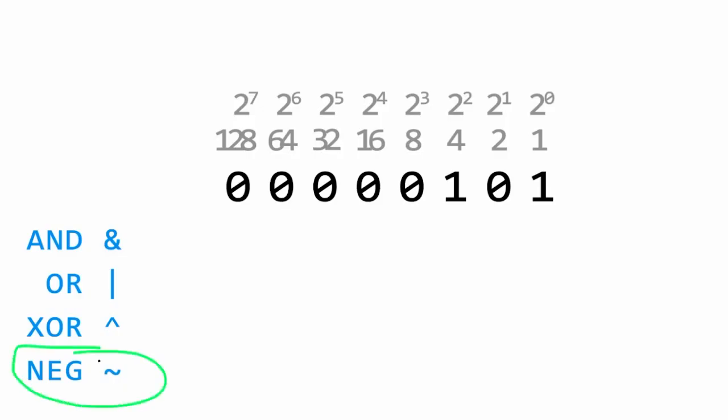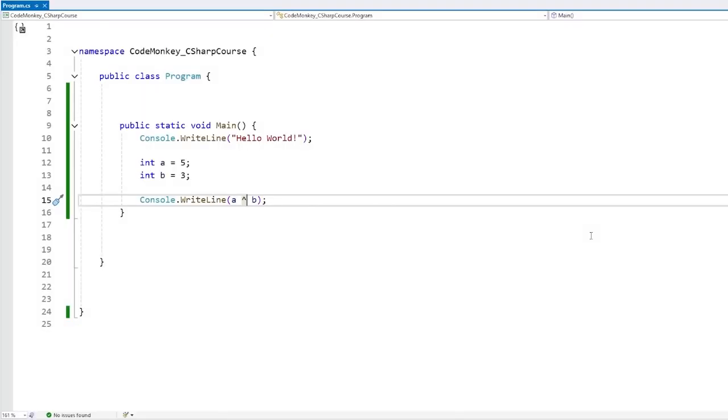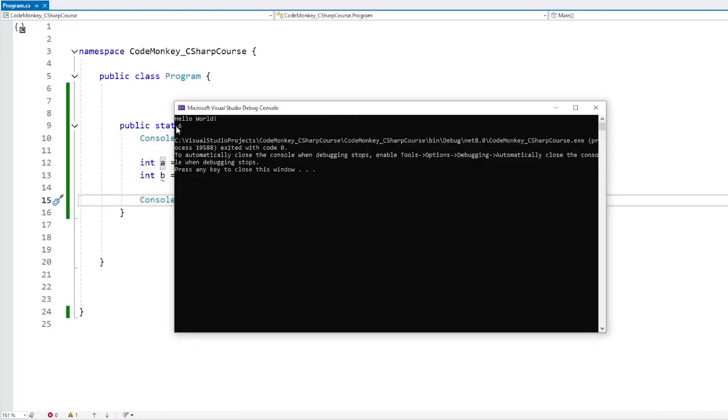And finally, we have the negate. This one, like the name implies, simply inverts all the bits. So a 0 becomes a 1, and over here 1 becomes a 0. Here in the code, the way we do a negation is we add a little tilde before our number. So this is going to negate the number 5, let's see. And there it is, the number minus 6.